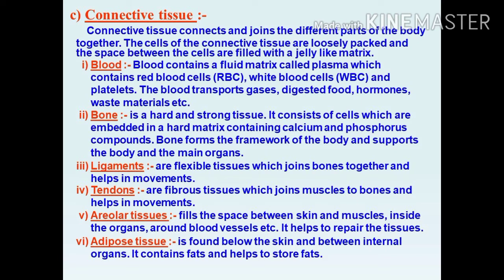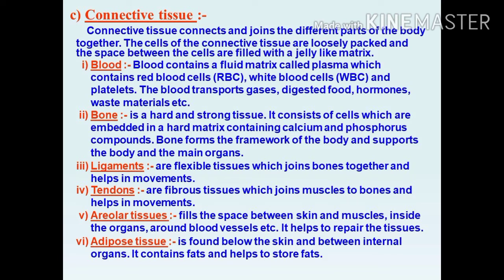First one is blood. You know, blood is a liquid substance. It helps to connect all the parts of the body. It has a fluid matrix called plasma, which contains red blood cells, white blood cells, and platelets. The blood transports gases, digested food, hormones, and waste material. It connects all the parts of the body.